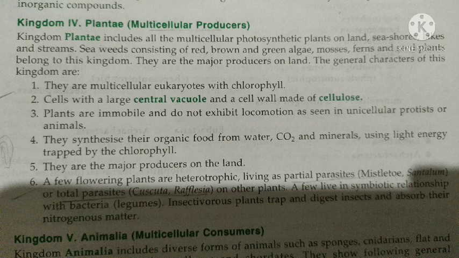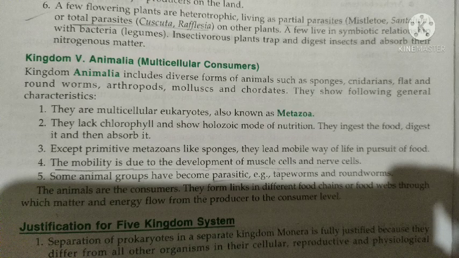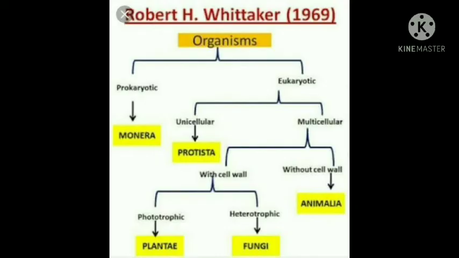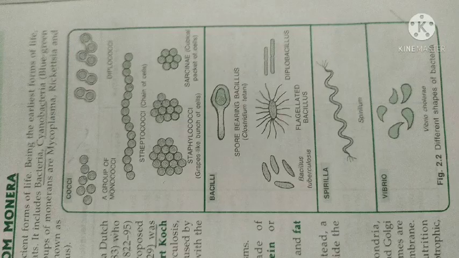Next, the fifth kingdom is kingdom Animalia, and they are multicellular consumers, also known as metazoa. In animals like human beings we don't have chlorophyll, and we show a holozoic mode of nutrition, that is we ingest the food, digest it, and after that we absorb the food.